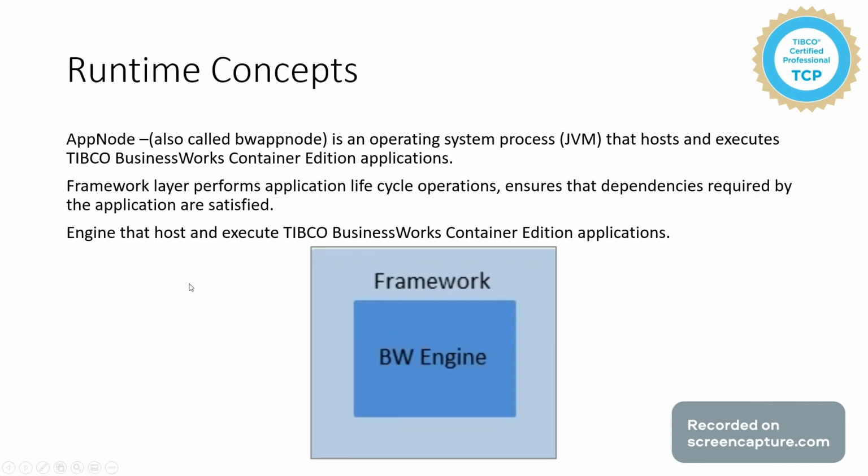Okay, runtime concepts. We have the AppNode, also called the BW AppNode, otherwise known as the application node, which is an operating system process, a JVM, that hosts and executes the BW CE applications. The framework layer is responsible for ensuring all the dependencies that are required for the applications are present, whereas the BW engine layer is used to host and execute the BW Container Edition applications.